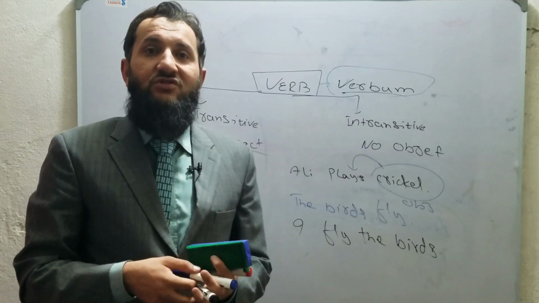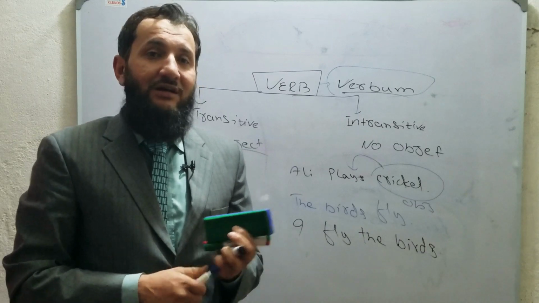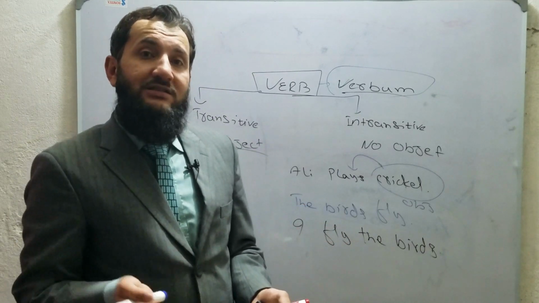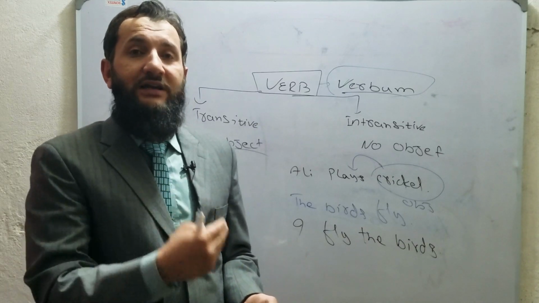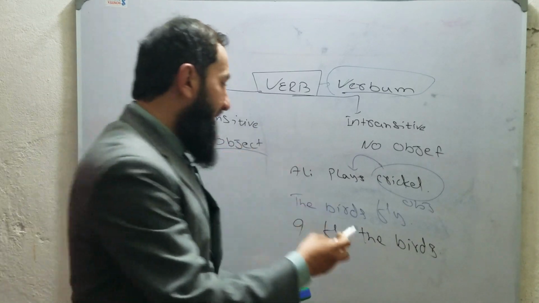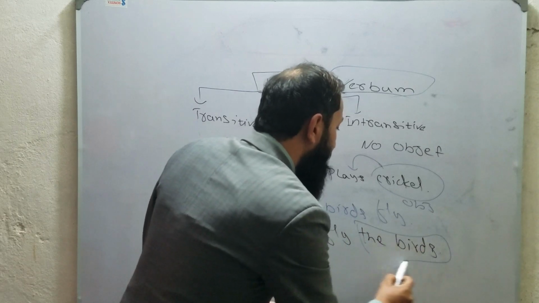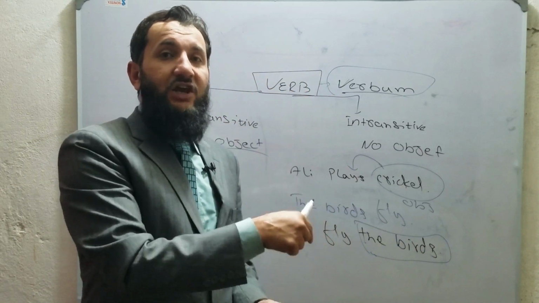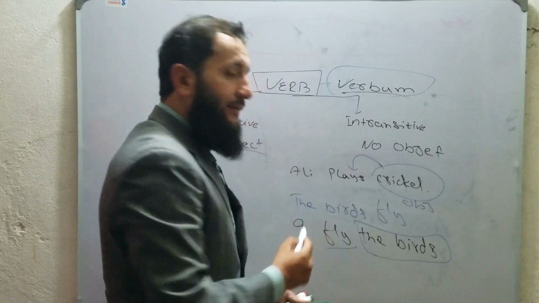So I fly does not give complete sense. To make the sense complete, I have to attach some object here, like the birds. The term the birds is the object of fly.